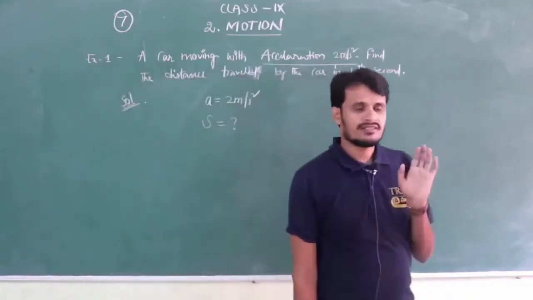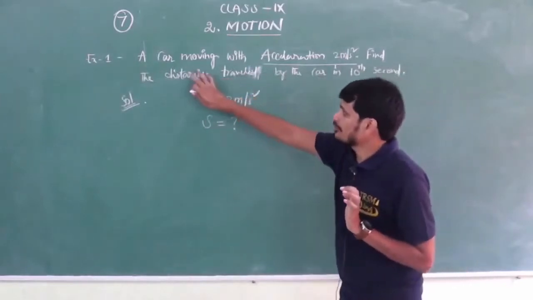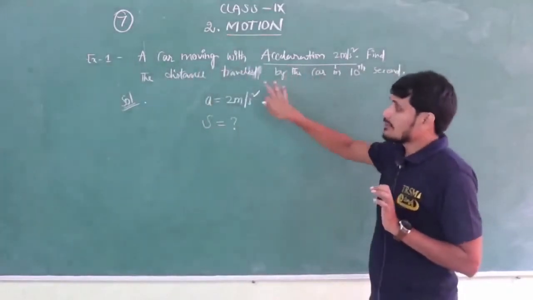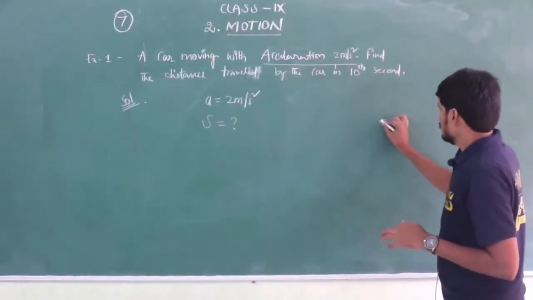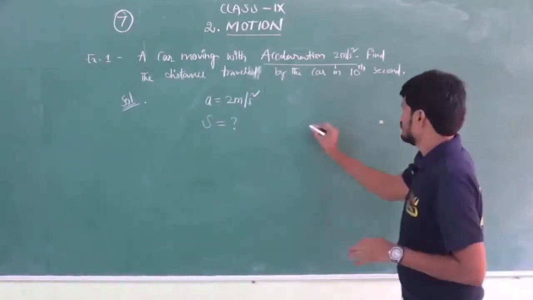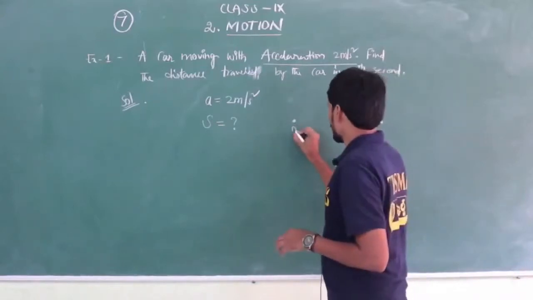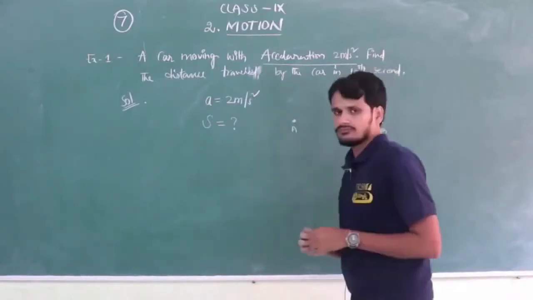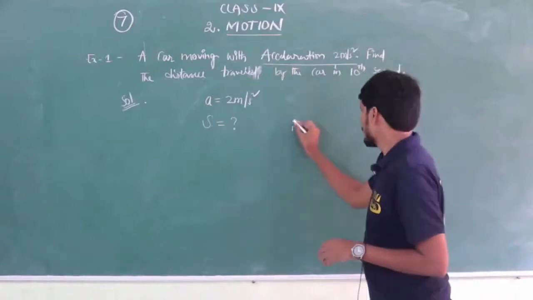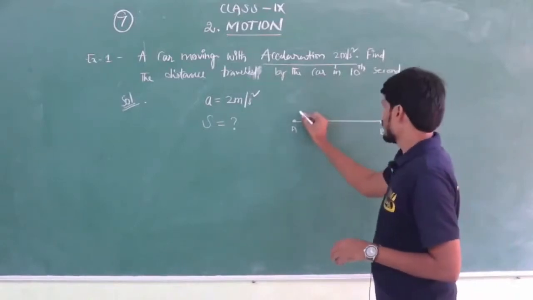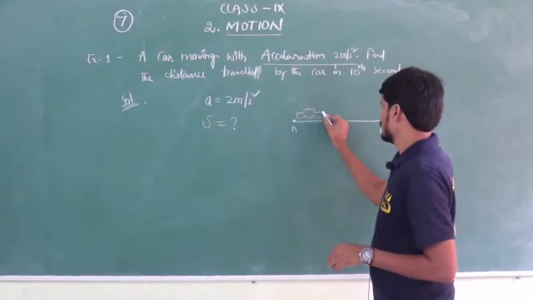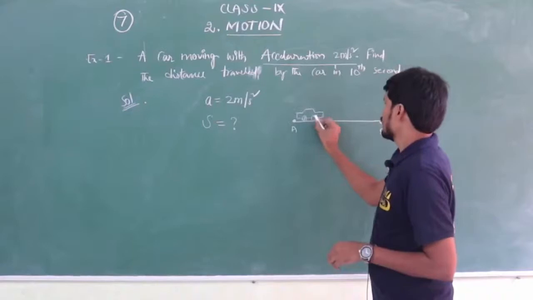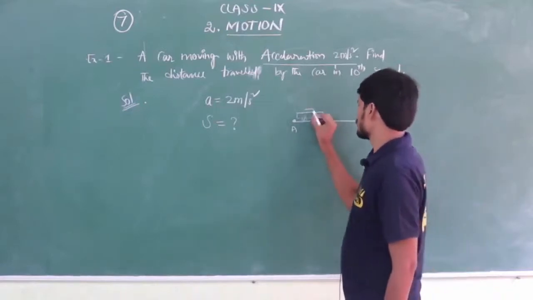Now, in the 10th second, what is the distance covered by the car? We don't know that. See here, A and B are two points on a path. One car is covering some distance with 2 meters per second square acceleration.